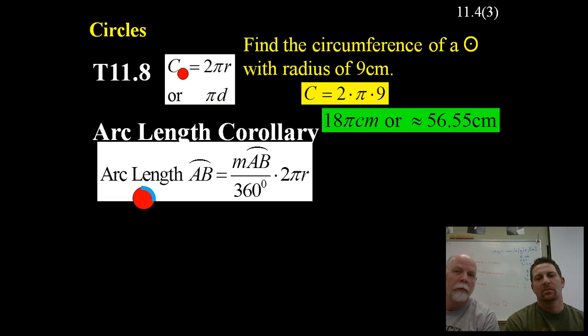It really wouldn't matter. But if you're making a gear for a wristwatch, you need that to be extremely accurate. And so you'd take it out probably to the 10,000th decimal place at least. And so when we leave it as 18 pi, whoever's going to do something with that, they can take it to the accuracy that they need it. So the exact answer is 18 pi.